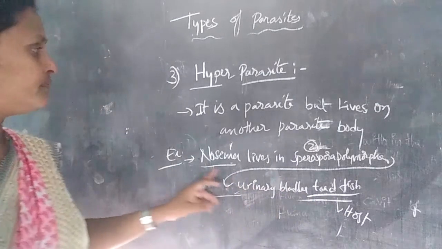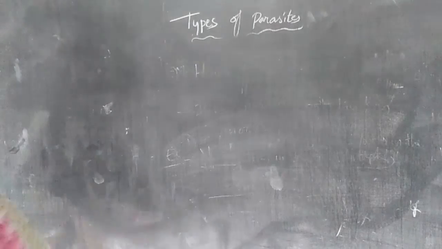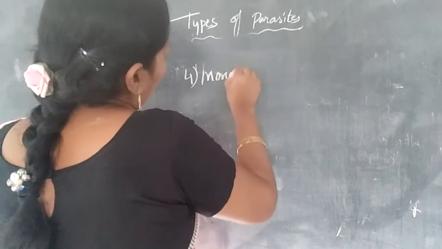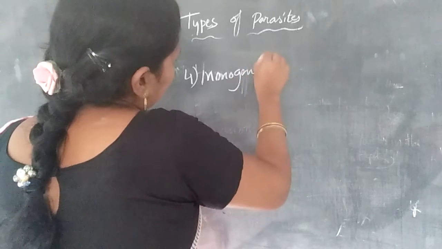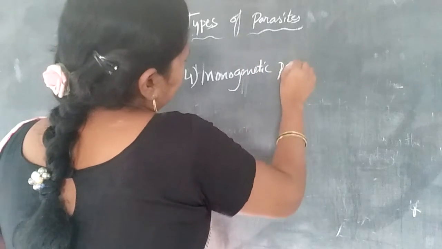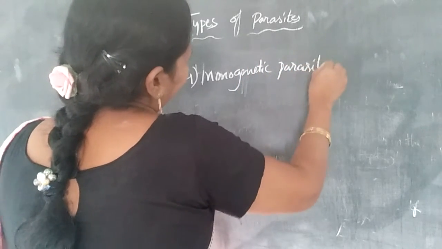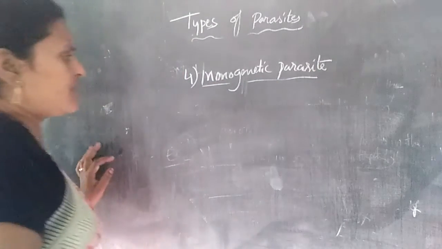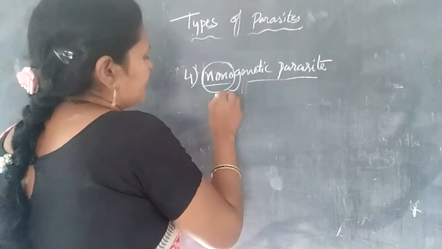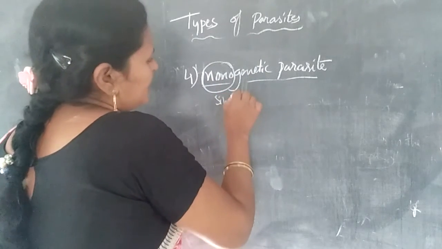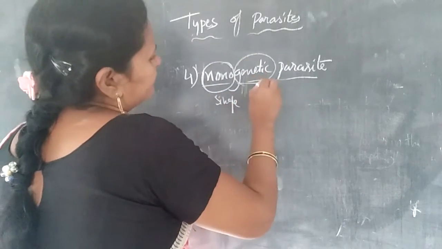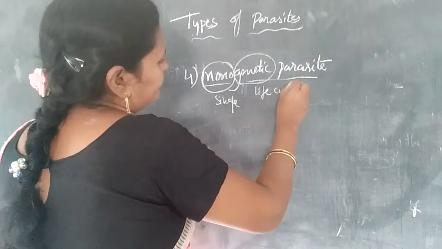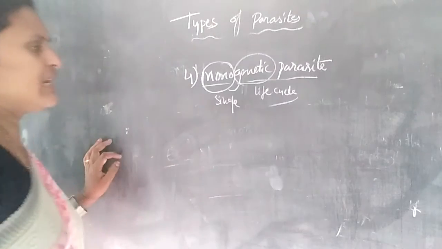And next one, the monogenetic parasite. Mono means single, and genetic refers to the life cycle, so a single life cycle.